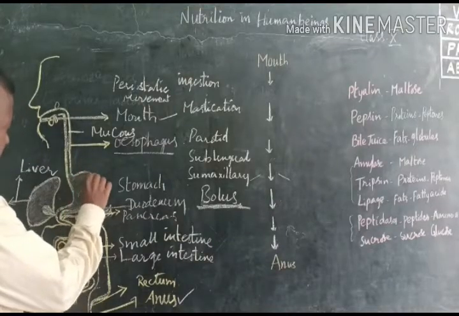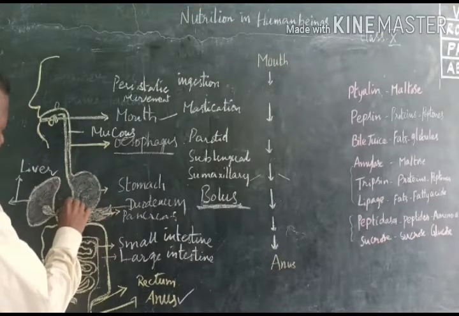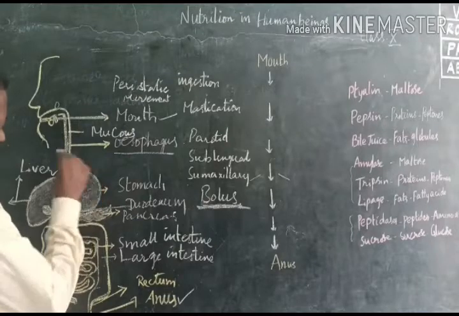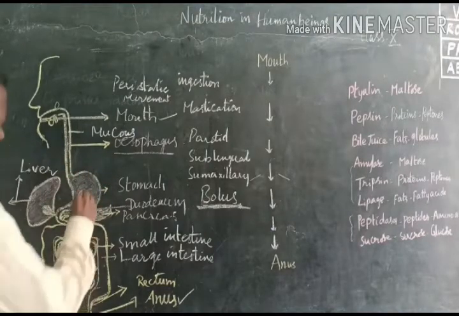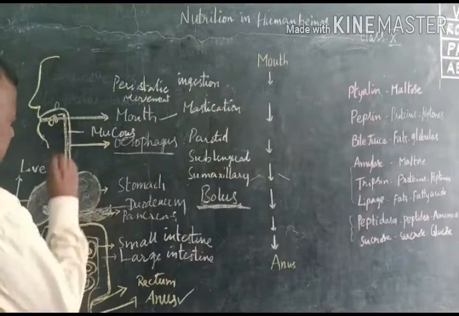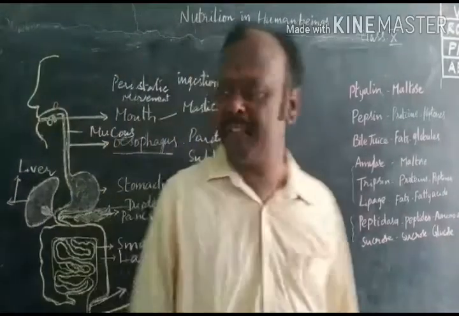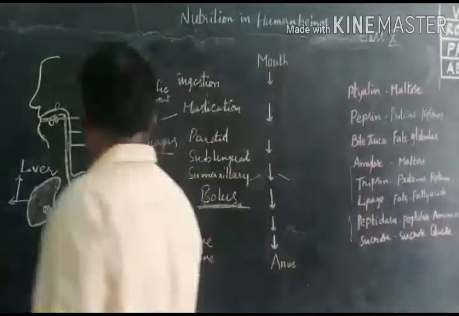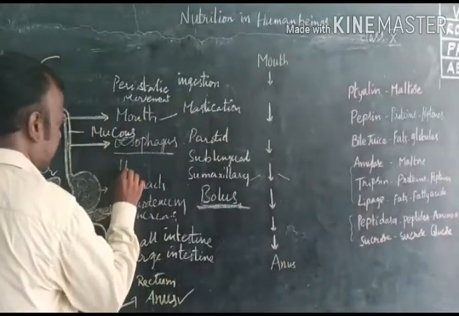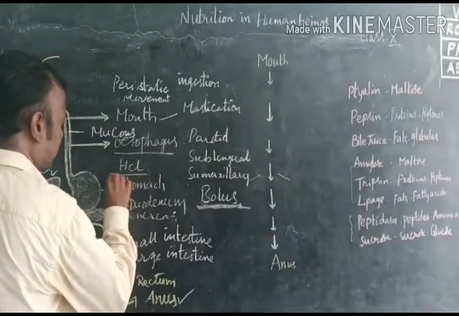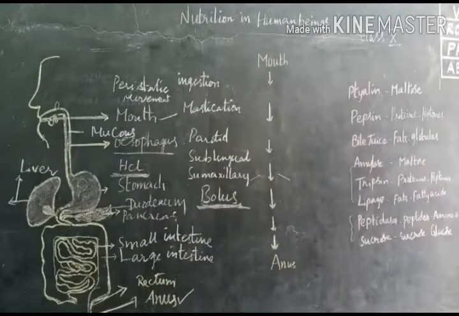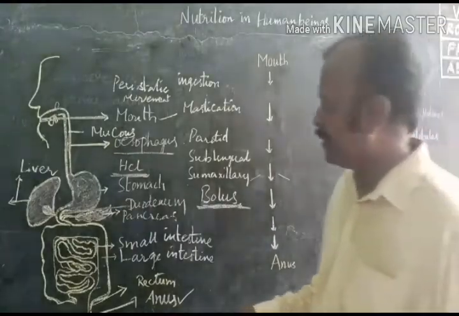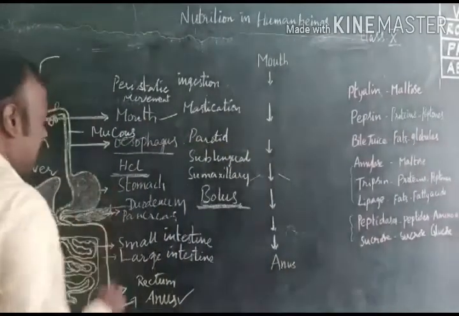When food material enters the stomach, gastric juices and HCl are released. Inside the stomach, the inner layer, the mucous membrane, releases mucus. That mucus protects the stomach from the acids. Mainly that acid is HCl, hydrochloric acid.